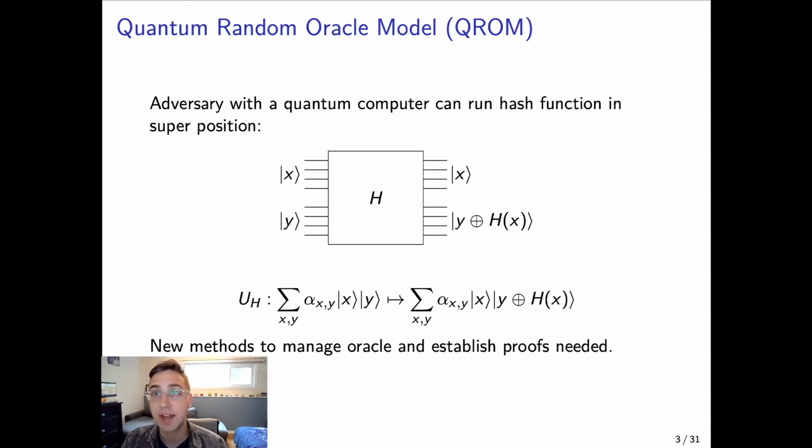And constructing a proof in this model is quite a bit more difficult because of the now new quantum access. So in the past 10 years or so, we've seen a lot of papers that have tried to develop new methods to manage the oracles and establish various proofs in this model.